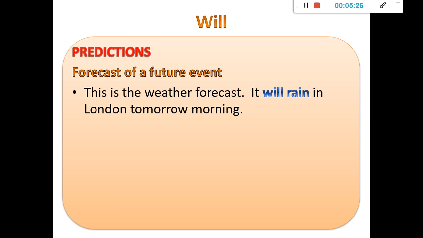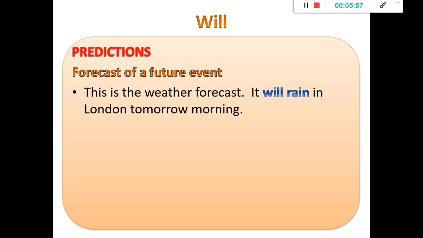They are very dark, and there are some thunders, a lot of noise, and I can see that it is going to rain. Based on my prediction, I say it is going to rain because I am seeing what is happening. But if I am inside my house, in my bedroom, I don't see anything outside, I will use will. It will rain, because I can't see what is happening in the moment.